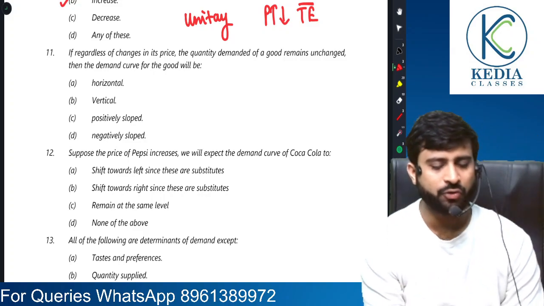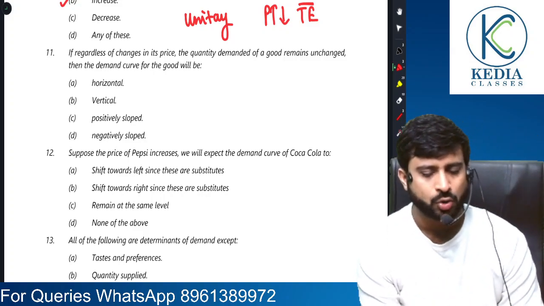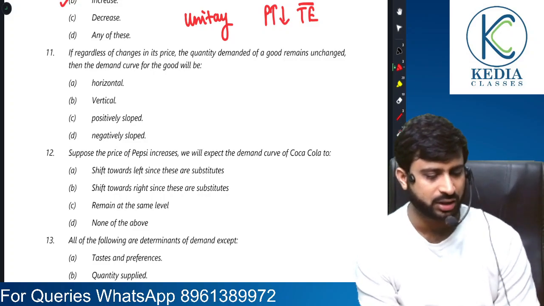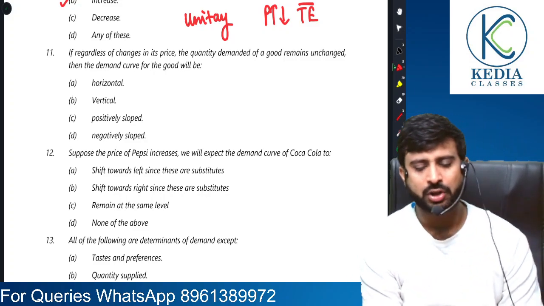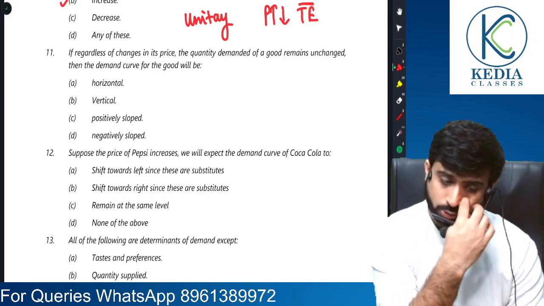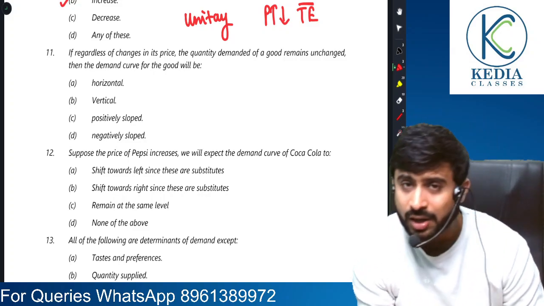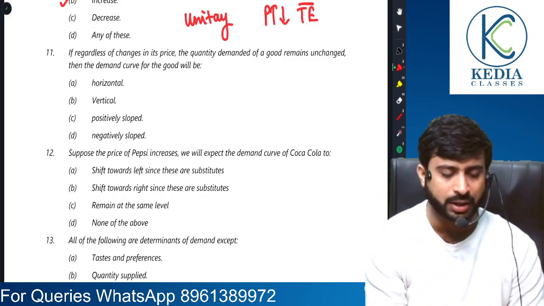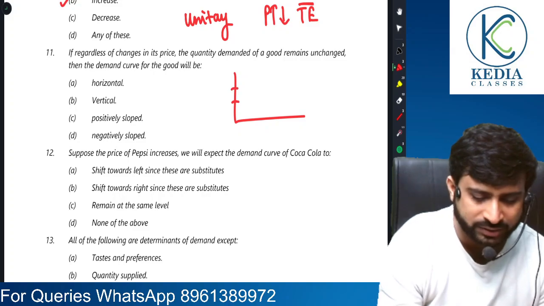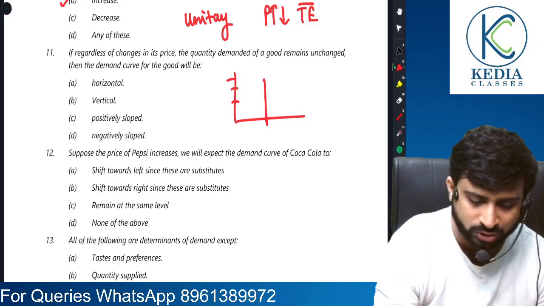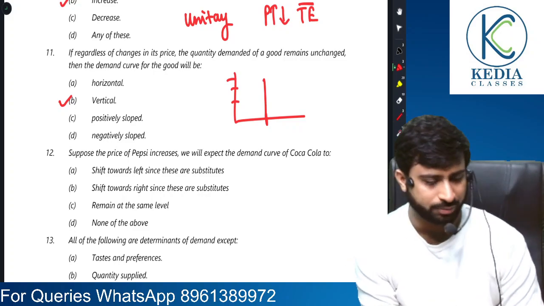Next, if regardless of change in price, quantity demanded remains unchanged, the demand curve for the good will be what? So if despite a change in price, quantity demanded doesn't change, there is a change in price but no change in quantity demanded, then what will be the demand curve? See, price is changing, but demand is the same. So it's a vertical curve, everyone.